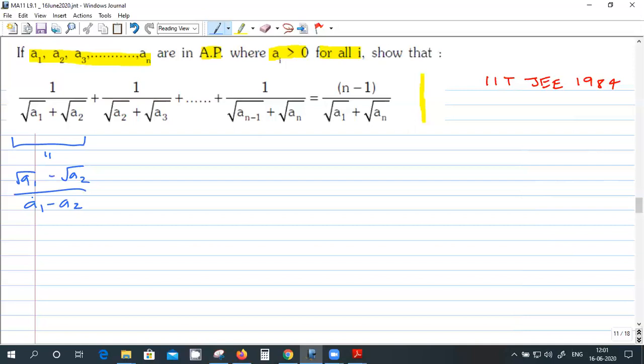Actually, do the other way around. This also can be done. Yes, sir, I got that only. No, instead of doing that, put root A2 minus root A1, that will be better.